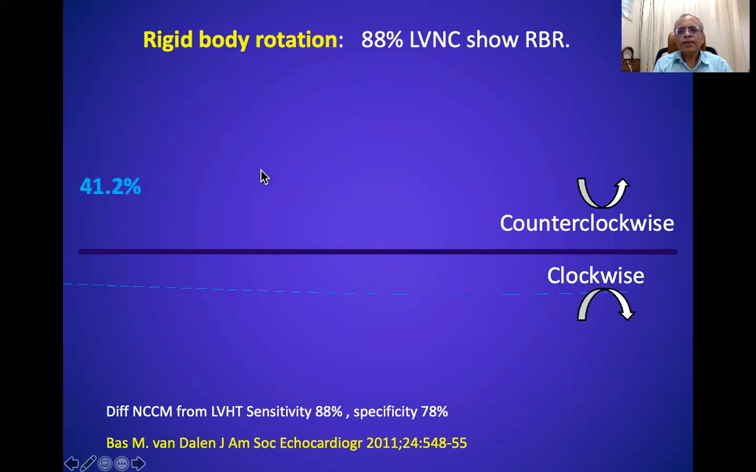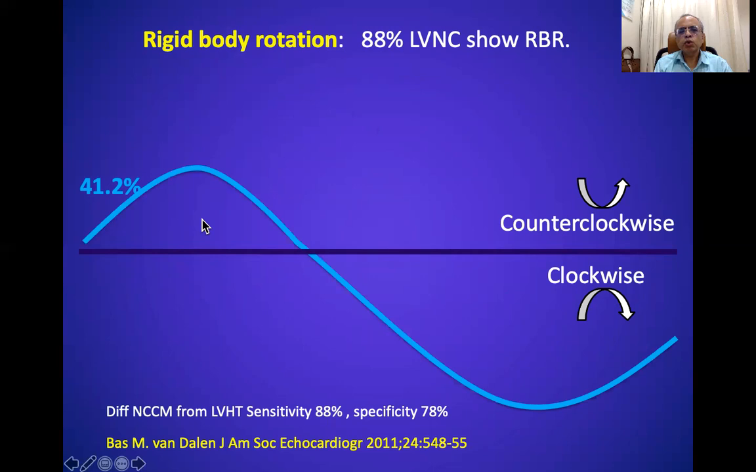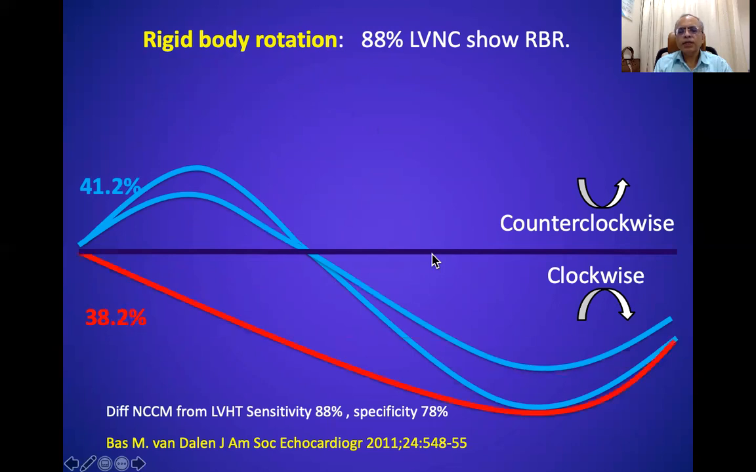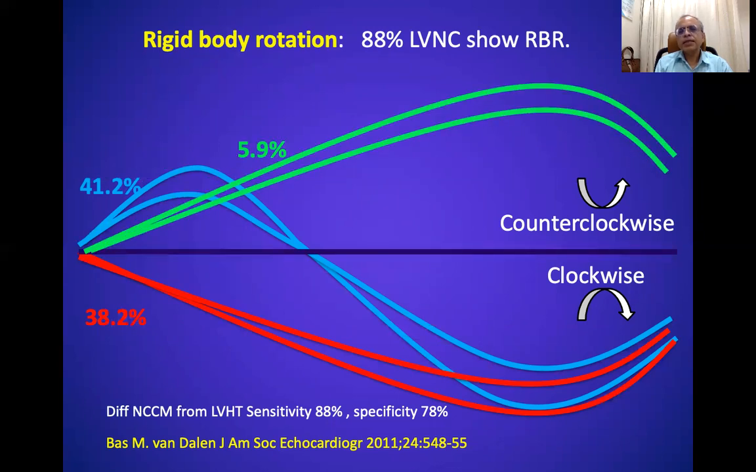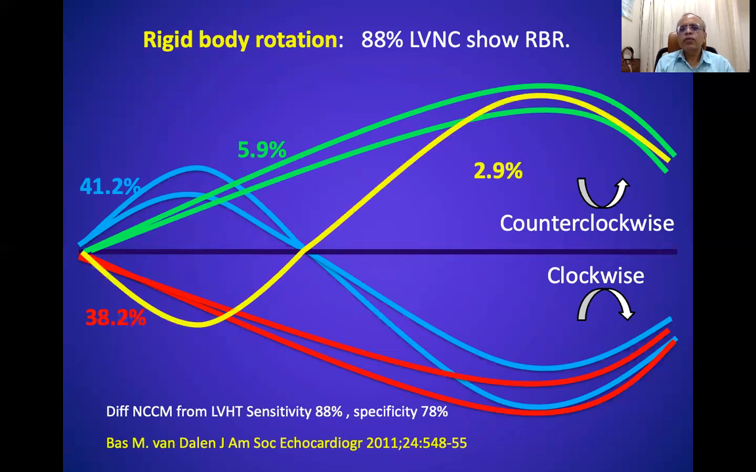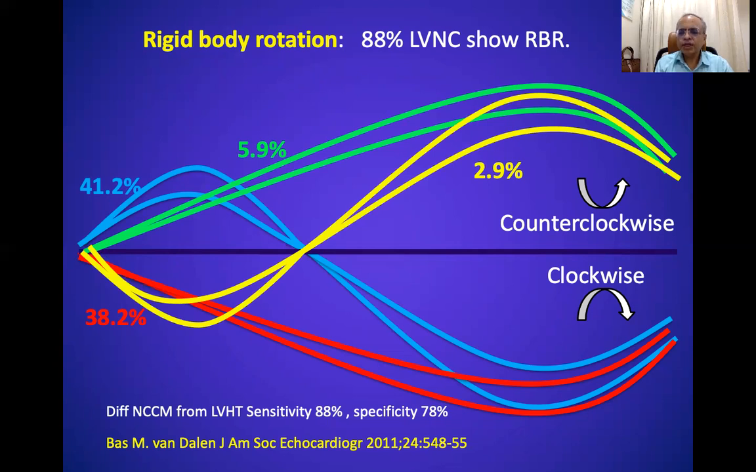So in non-compaction, 40% of the patients show both the apex and the base rotating first counterclockwise and then clockwise, while in 30% of the patients, both apex and base rotate only clockwise, while in 6% of the patients, both apex and base rotate counterclockwise, and in the remaining few, both of them move in either direction. So this rigid body rotation is very specific for non-compaction because the helical fibers are not well developed in a